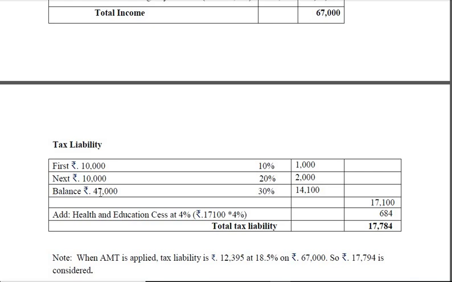So you get 47,000 by deducting these 20,000, 10 plus 10, 20 from 67,000. You will get 47,000 on that 30%. That comes to 14,100. So together the tax is 17,100.